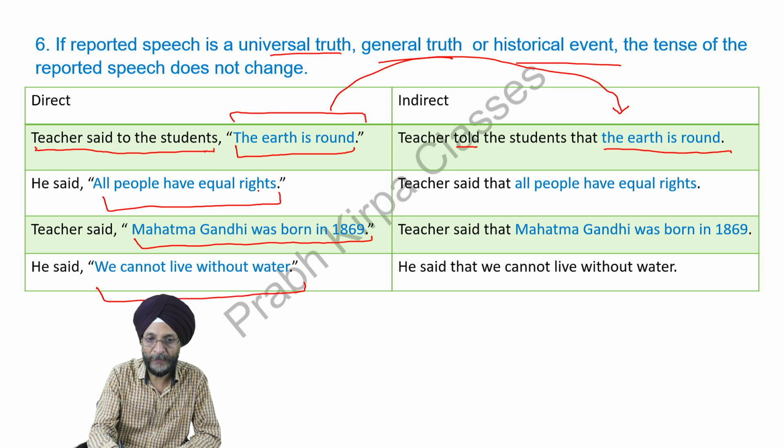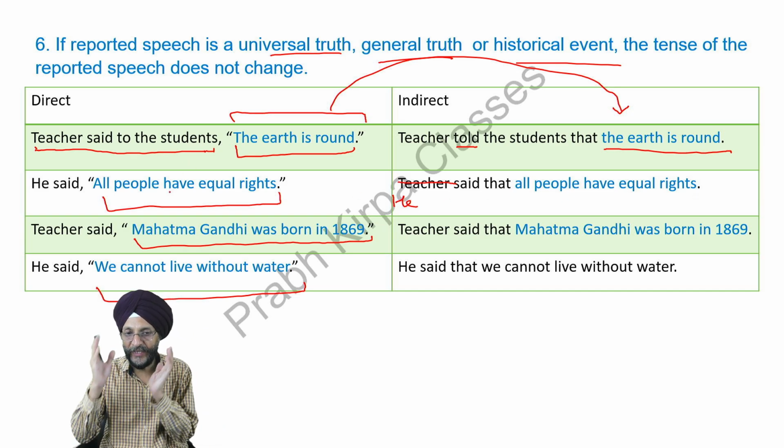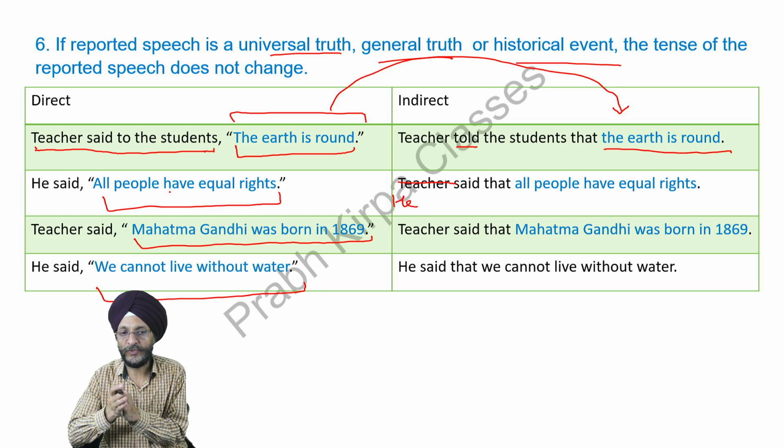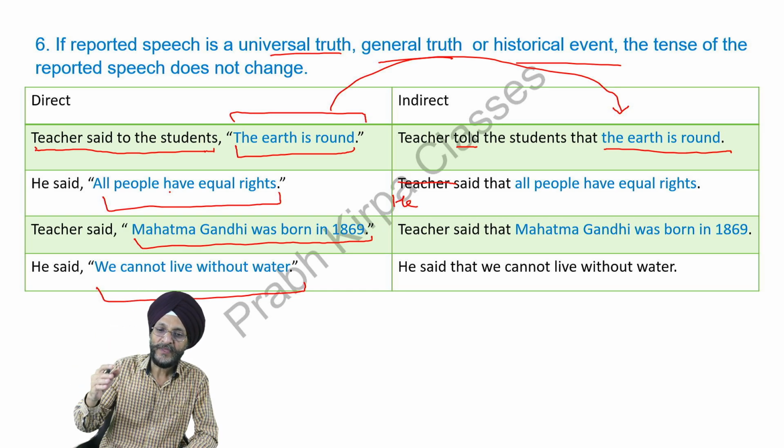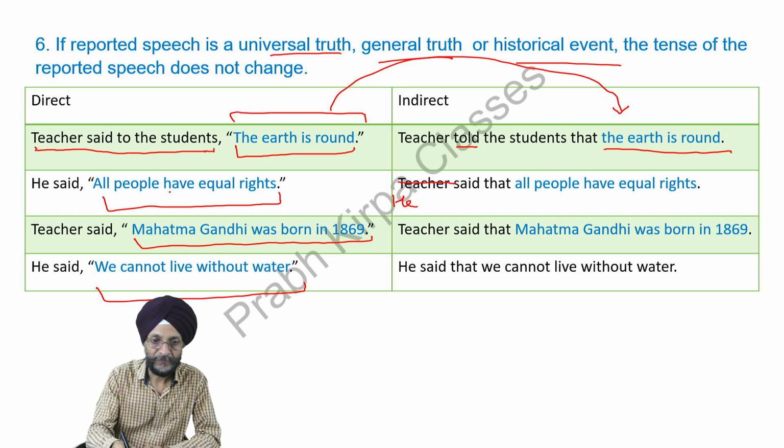He said, all people have equal rights. He said that all people have equal rights. We cannot say that all people had equal rights. This is a universal truth. All people will continue to have equal rights in future as well.